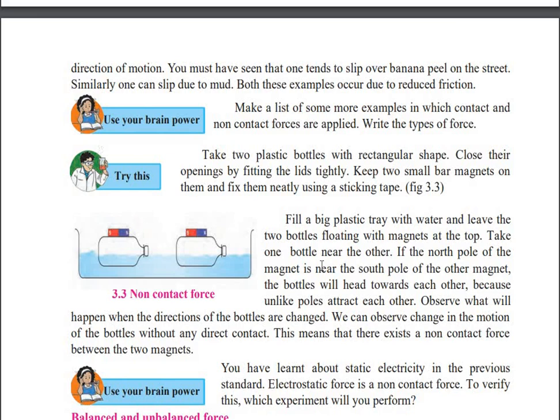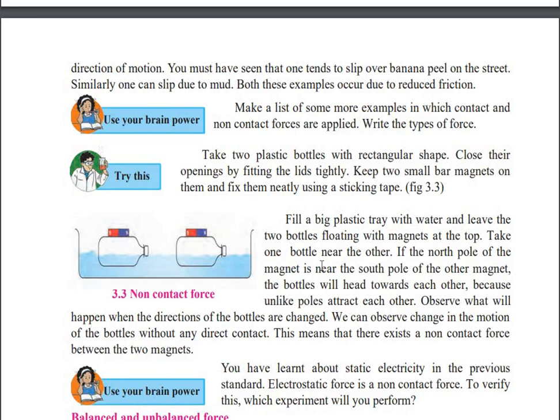If the north pole of the magnet is near the south pole of the other magnet, the bottles will head towards each other, because unlike poles attract each other. Observe what will happen when the direction of the bottles is changed. We can observe a change in motion of the bottles without any direct contact. This means that there exists a non-contact force between the two magnets.